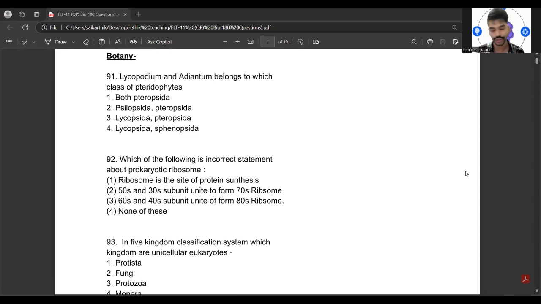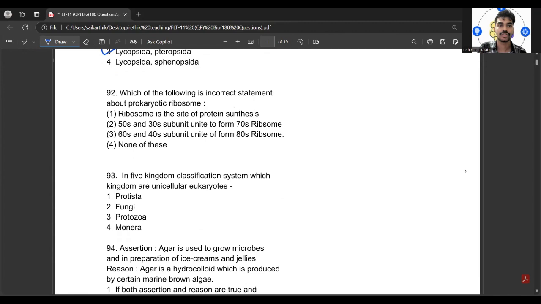So today we are going to discuss FLT 11. In FLT 11, we have the botany, so that is what we are going to discuss. The first question says: Lycopodium and Adiantum belong to which of the classes of pteridophytes? This is a very simple and direct question. It actually belongs to option 3. Whichever are direct questions, let me try to go through very quickly.